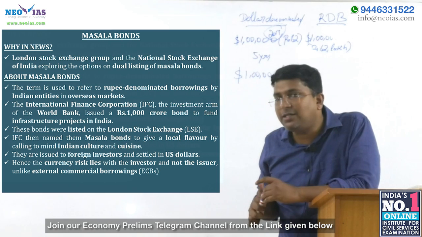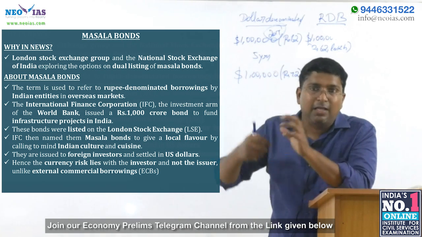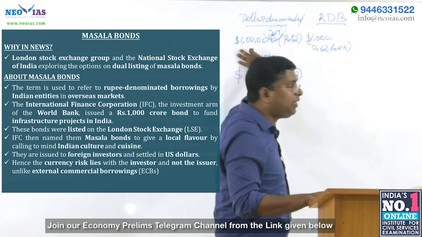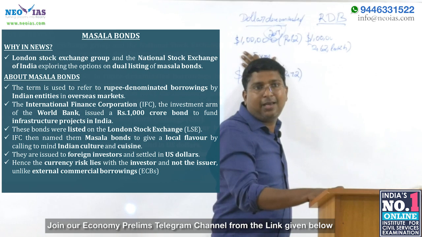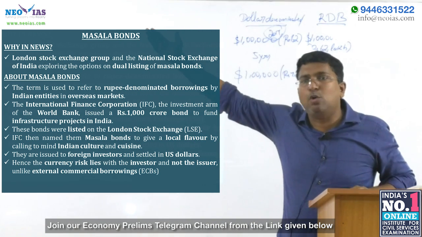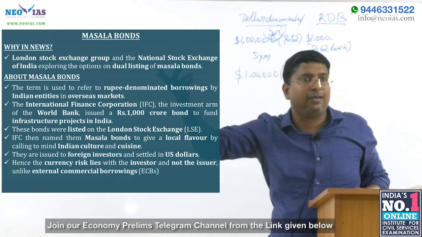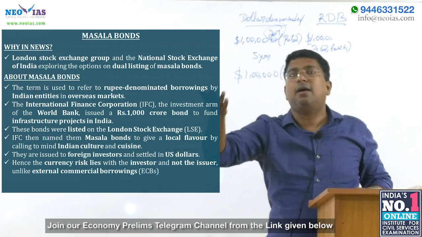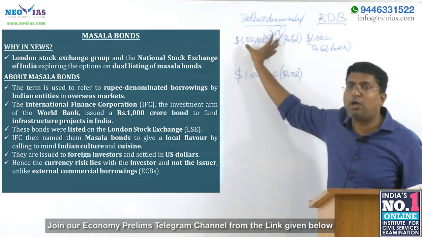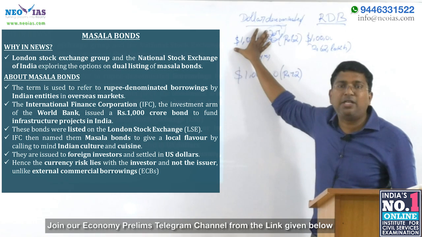In rupee denominated bond, even though foreign currency is been taken, the value will be denominated in rupee. Here the value is denominated in dollar. Imagine in London, can you raise Indian rupee? No, you have to raise dollar, but convert it into Indian rupee. So in dollar denominated, you will be mentioning in dollar.